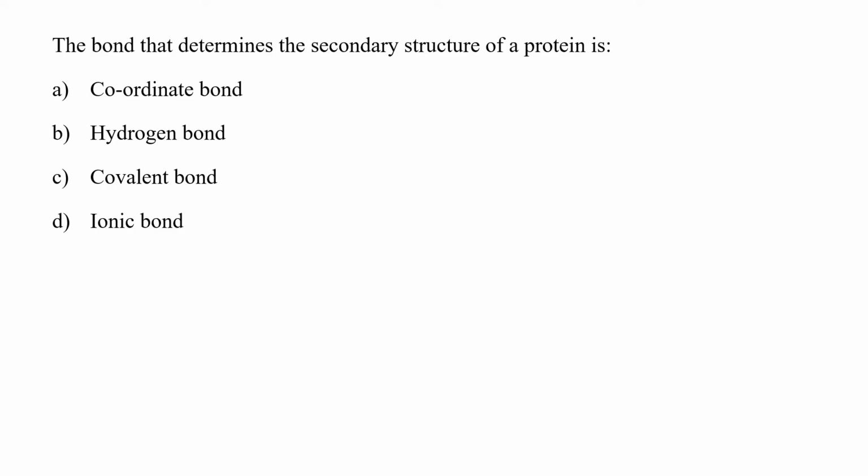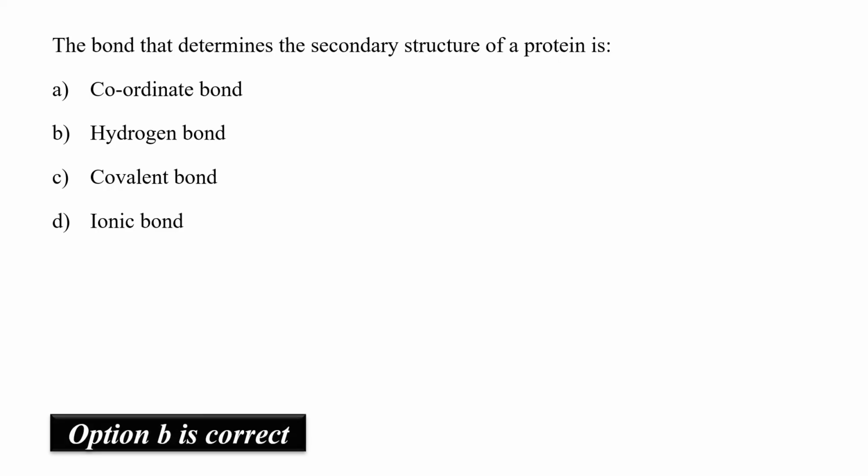So the hydrogen bond between the peptide backbone is the reason why secondary structure forms. Remember, there is no role of a side chain in the secondary structure formation. They play an important role in the tertiary structure formation, but not in the secondary structure formation. So hence the hydrogen bond would be the correct answer here.